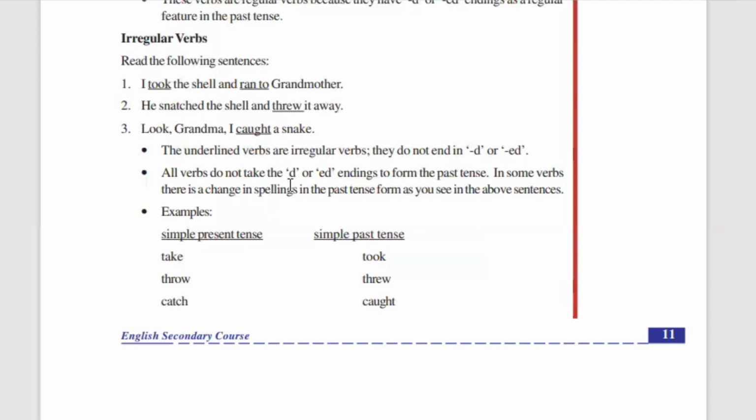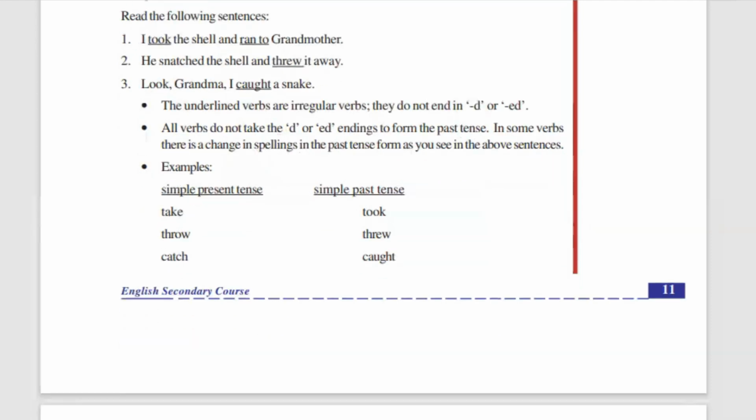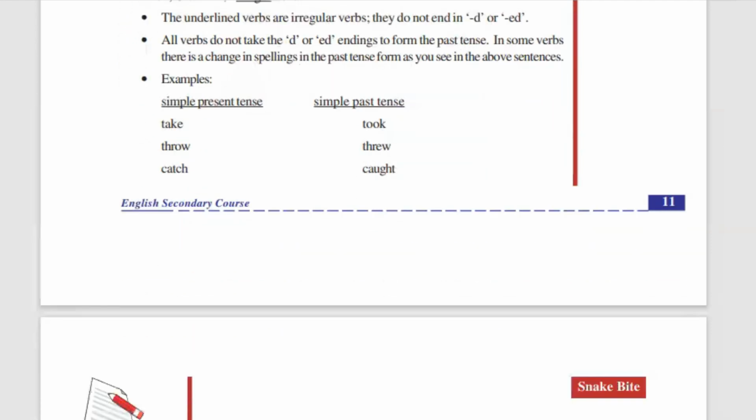All verbs do not take the D or ED ending to form the past tense. In some verbs, there is a change in spelling in the past tense, as you see in the above sentences. See over here. Take will be turned to took. So take in the simple present tense will turn to took. Throw will turn to threw.